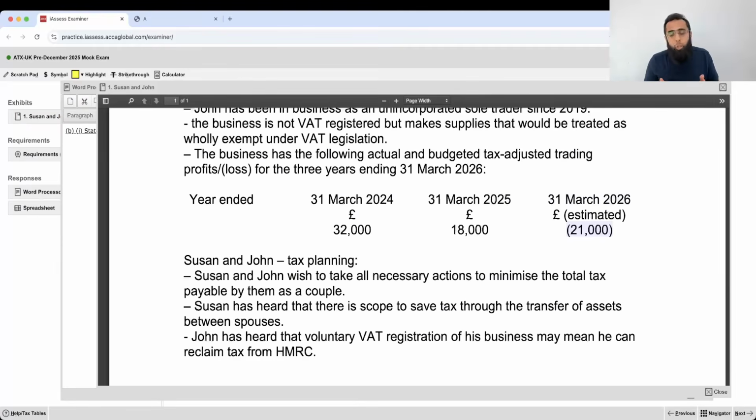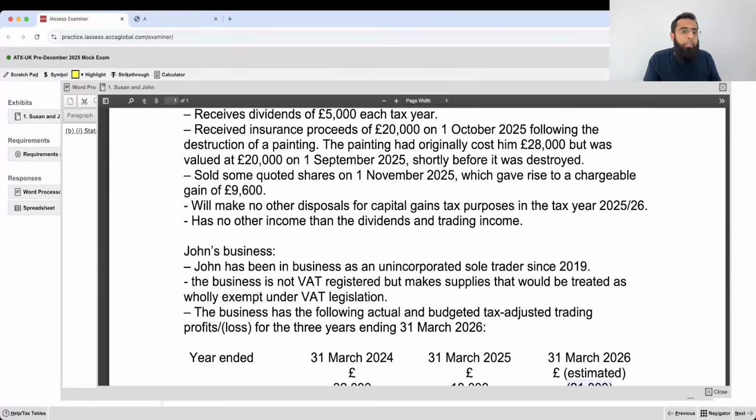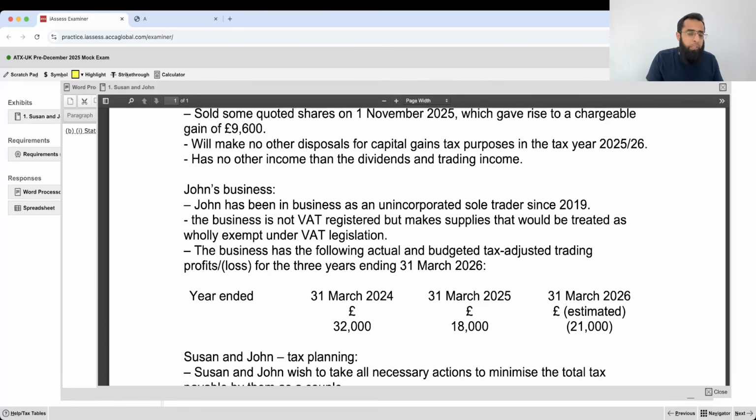So what can this loss do? You can offset it against current year total income, in which he only has his dividend income. Otherwise, the gains and losses have got offset against themselves. So he can offset his total income, which includes the dividend income, but that dividend income is already covered through the personal allowance. Another option is that he can carry back the loss to the previous year.